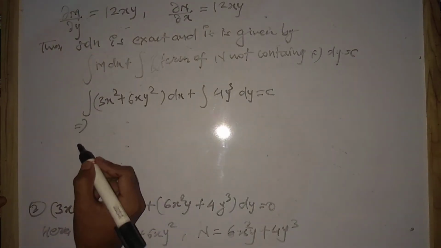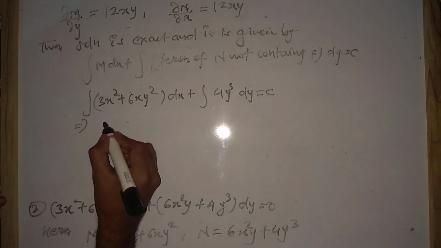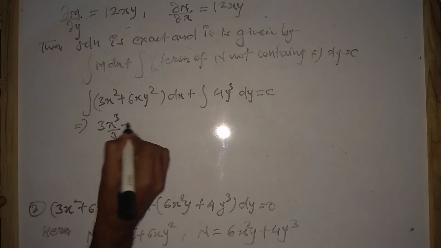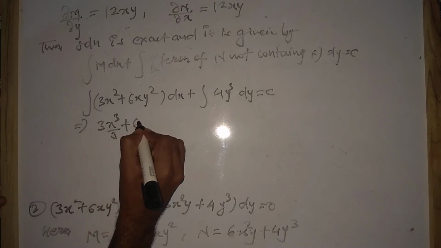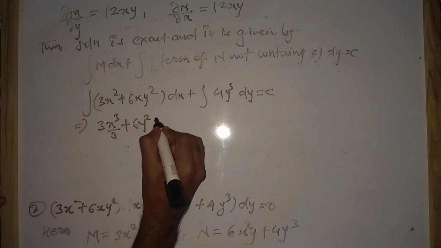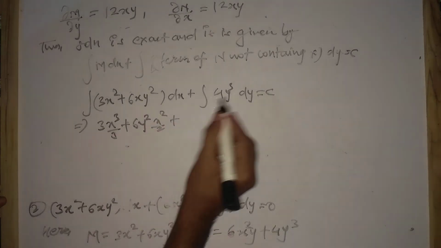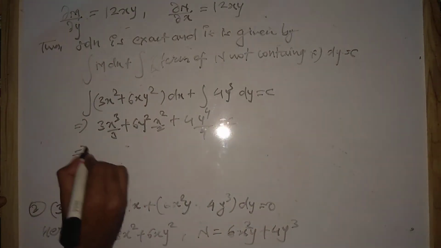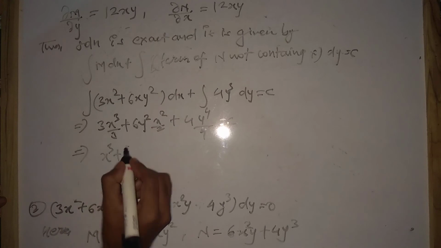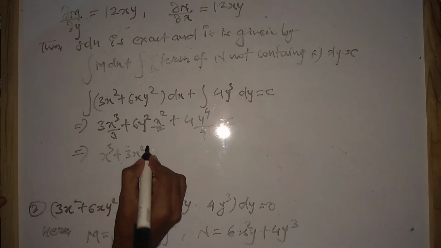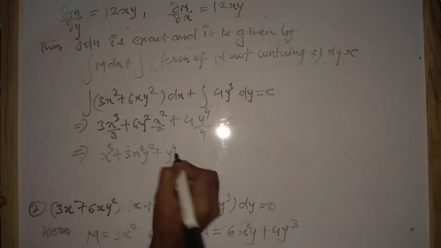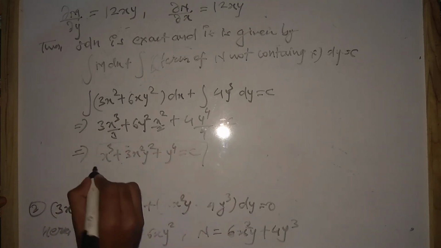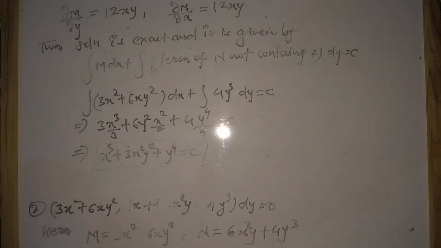Now we'll integrate it, and finally we'll get here 3x cube upon 3 plus 6y square x square upon 2 plus 4y to the power 4 upon 4 equals to c. So finally we have x cube plus 3x square y square plus y to the power 4 equals to c. So this is the required solution.